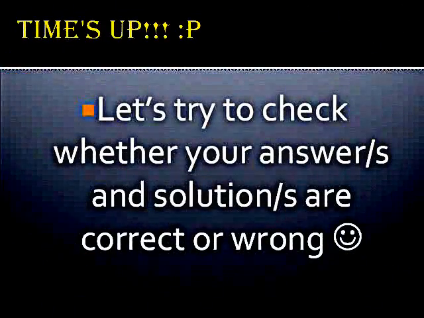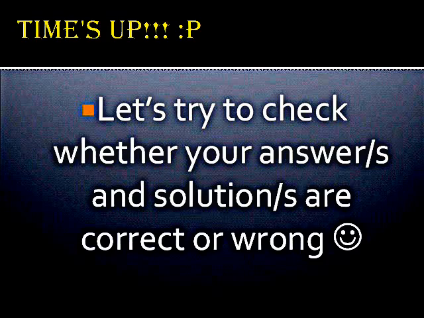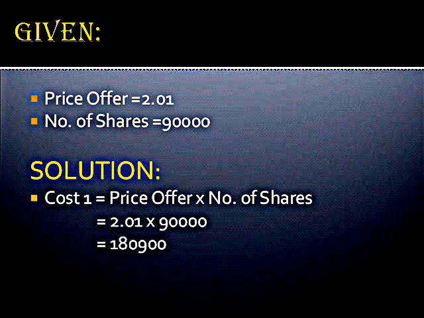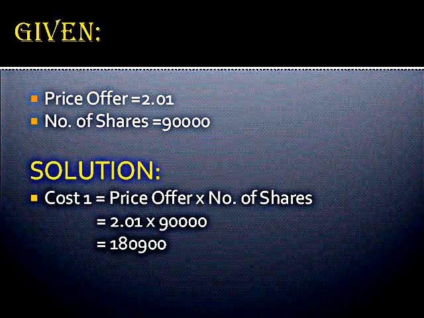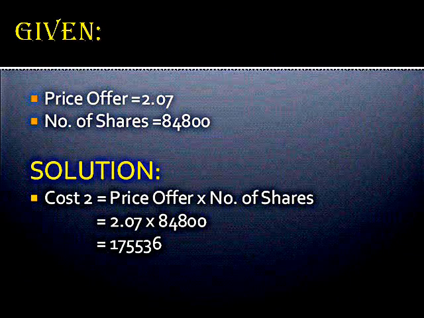Let's try to check whether the answer or answers in the solution or solutions are correct or wrong. Given, price offer is equal to 2.01. Number of shares is equal to 90,000. Solution: Cost 1 is equal to price offer multiplied by the number of shares. Cost 1 is equal to 2.01 times 90,000, which is 180,900.